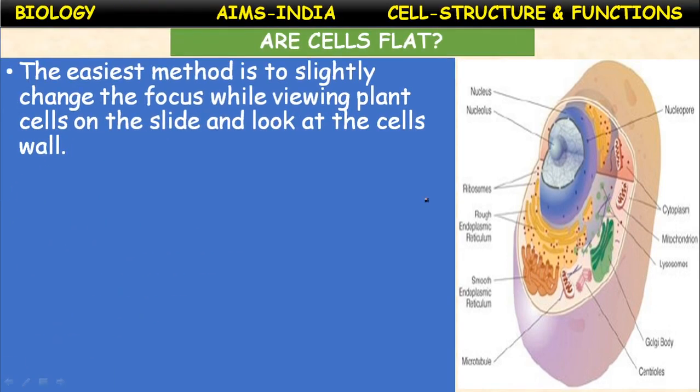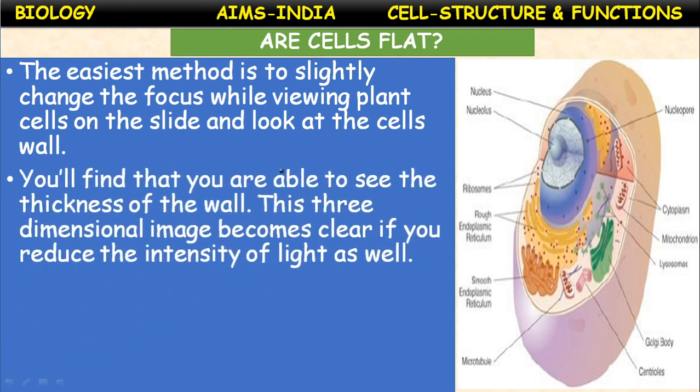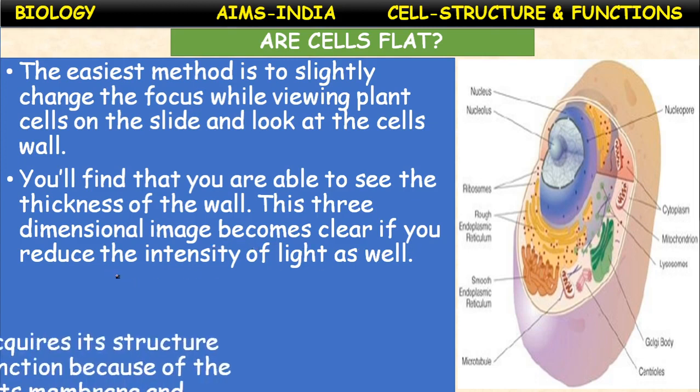The easiest method is to change the focus while viewing the plant cells on the slide and look at the cell wall. You will find that you are able to see the thickness of the wall. This three-dimensional image becomes clear if you reduce the intensity of light as well.